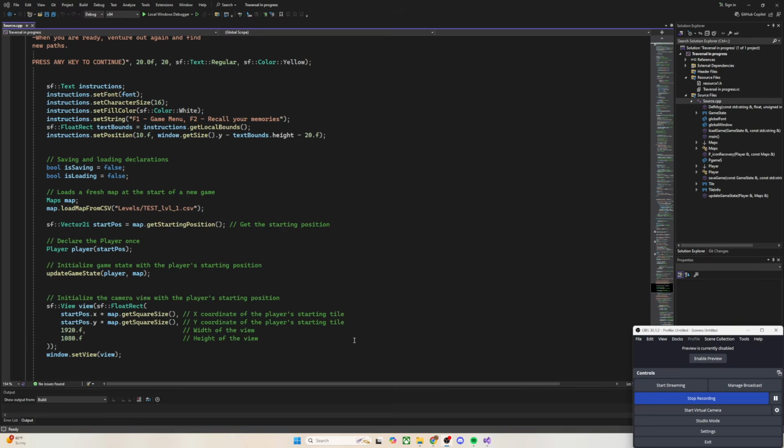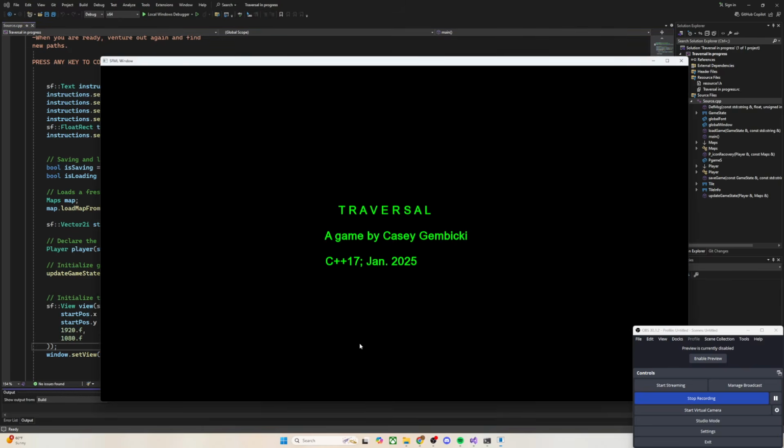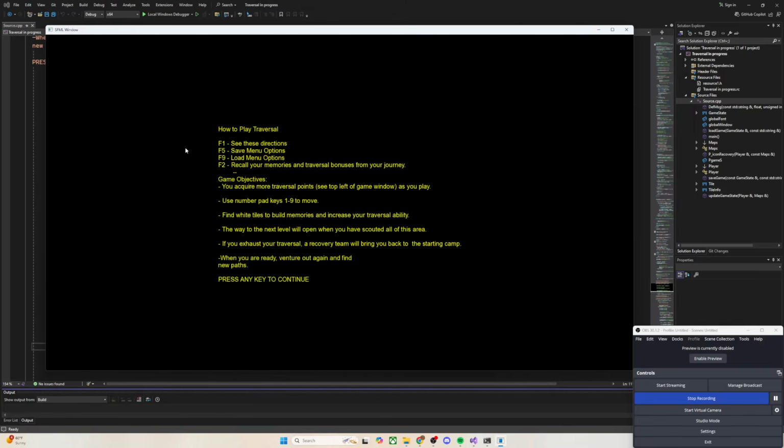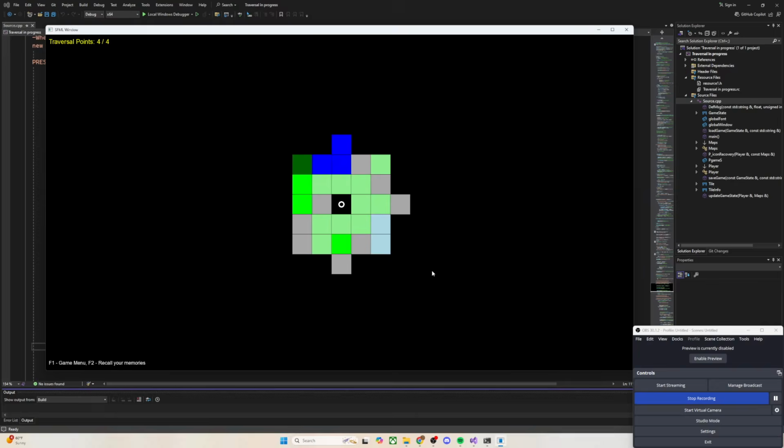So let's go ahead and show where we're at in this game. I showed you most of the code here. So this is the game. I was really stoked that I was able to figure out how to draw these texts up on the screen. You saw the little title screen, and this is the how-to-play Traversal mode. There's probably some typos in here. I've been working on this like 10-hour, 12-hour days. It's been ridiculous and obsessive for me.